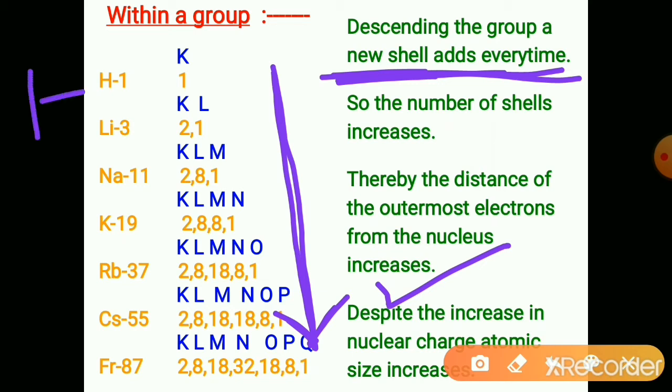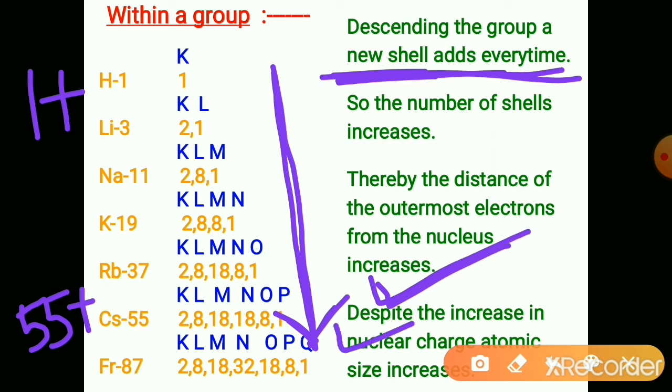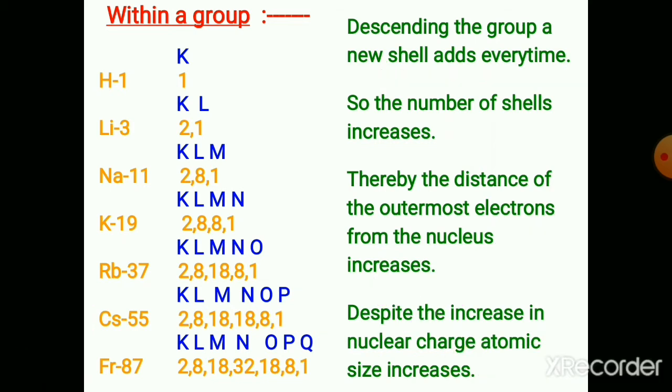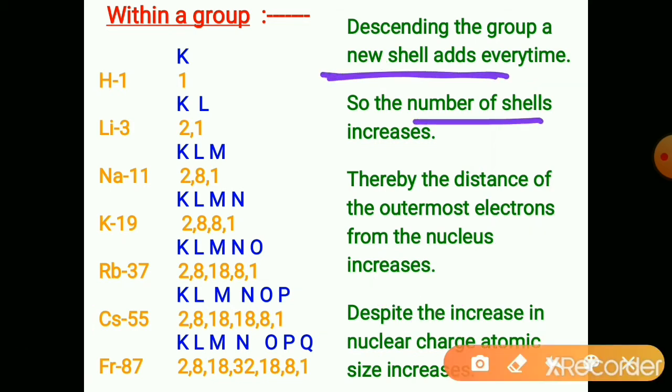It has one positive charge on the nucleus. This has 55 positive charges on the nucleus. Despite the increase in the nuclear charge, atomic size increases due to increase in the number of shells. So within a group, moving down the group, atomic size increases.